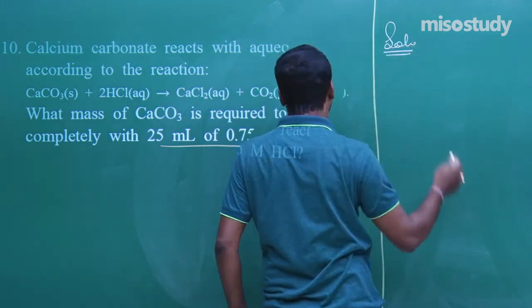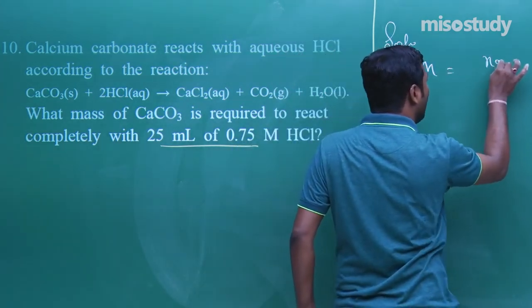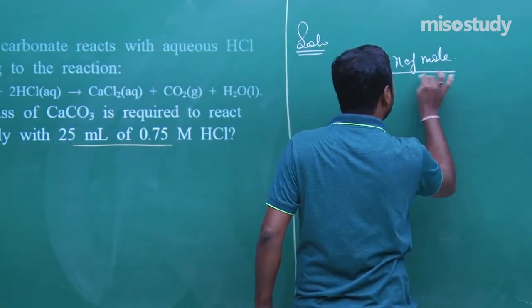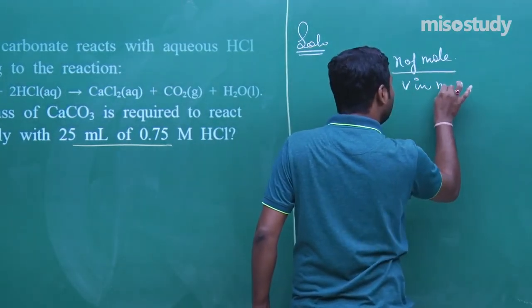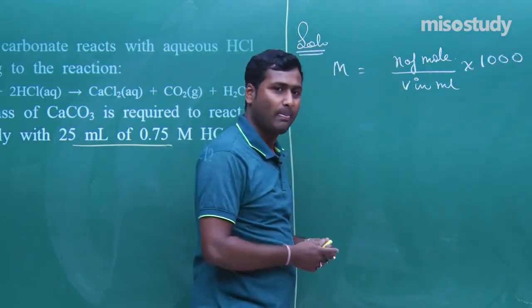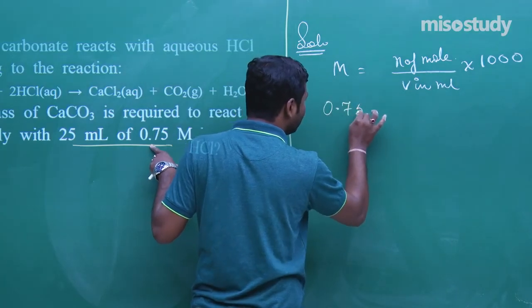What will happen? Here molarity is given, and we know molarity is equal to number of moles upon volume in ml multiplied by 1000. Clear? Now what is the molarity? 0.75.